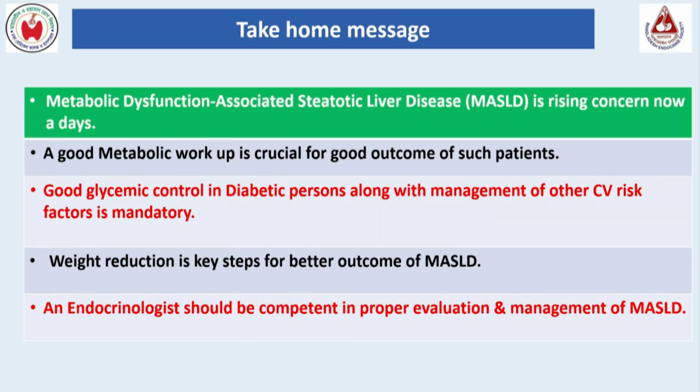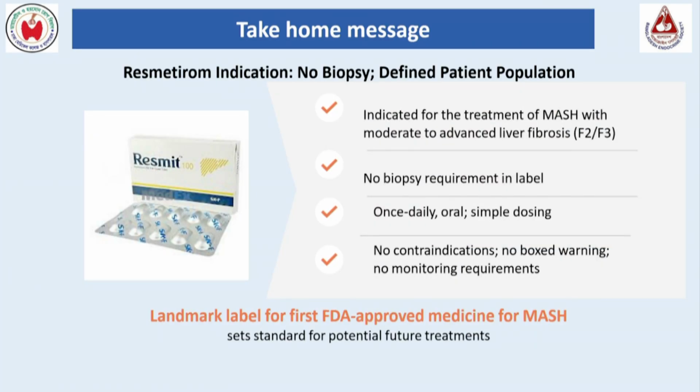Weight reduction is one of the important steps for a better outcome of MASLD. Endocrinologists should be competent in the proper evaluation and management of MASLD. And the resmetirom indication: no biopsy needed, indicated for patients with MASH with mild to moderate fibrosis, that is F2 to F3. Once daily oral dose, simple dosing, no contraindication, no boxed warning, no monitoring requirement. So this is a very safe medication.